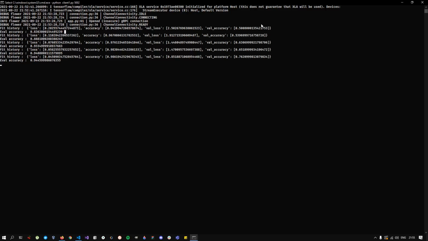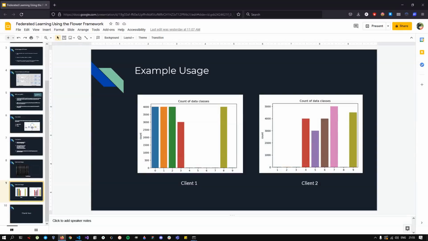So what happens after this first round happens, this weight is sent to the server. The server then combines it to that of the second client.